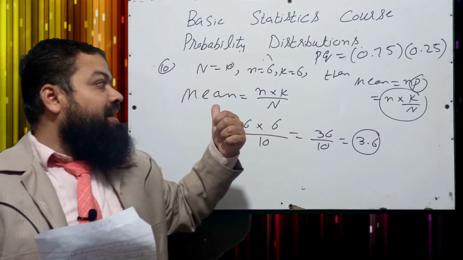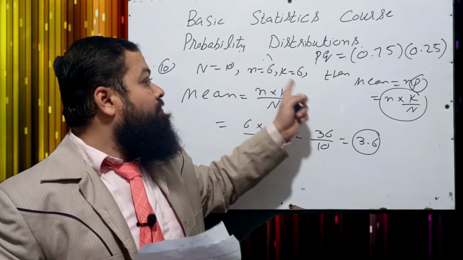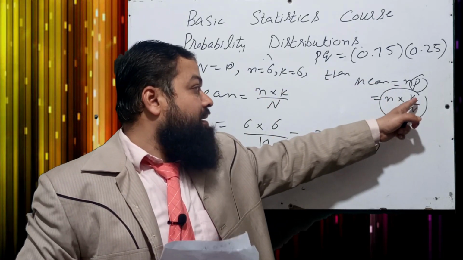In binomial distribution and in hypergeometric distribution, means are equal. In binomial, mean is np, and in hypergeometric, mean is n multiplied by capital K over capital N.